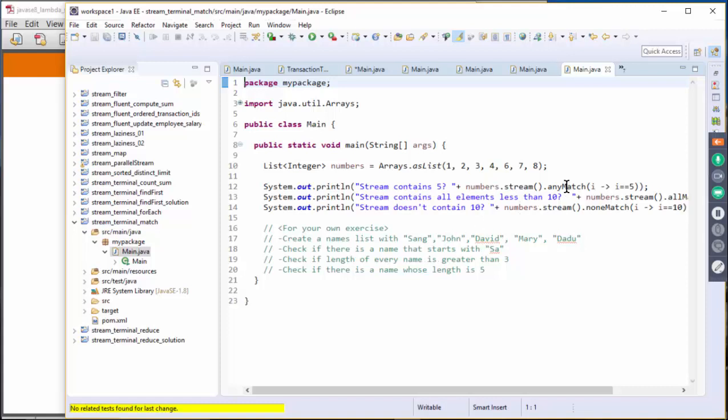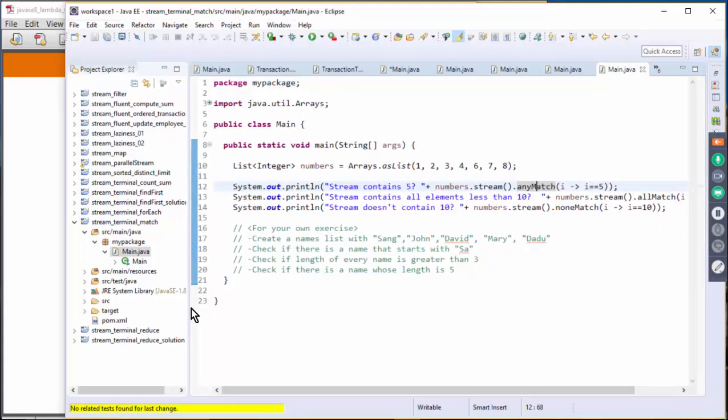So here we are using any match, all match, and none match. This is the same example that we have seen in the slide. For your exercise, create a names list with these 5 names, and check if there is a name that starts with S, capital S, and small a.